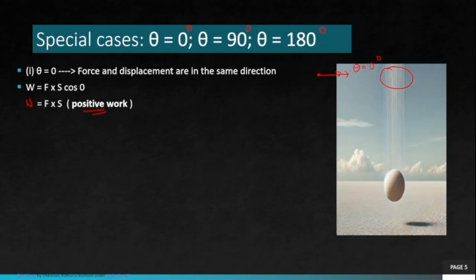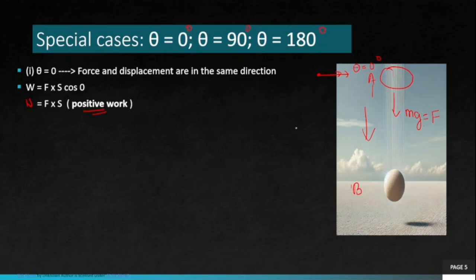A ball drops from a height because of gravity. The gravitational force acting on the ball is mass of the ball times g, which is the weight. Weight is the force in the downward direction, and the body is getting displaced. It's dropping from a height A to B. So displacement is in the downward direction, force is in the downward direction. They are in the same direction.